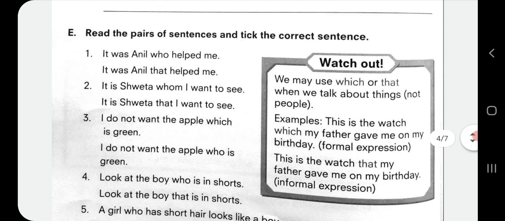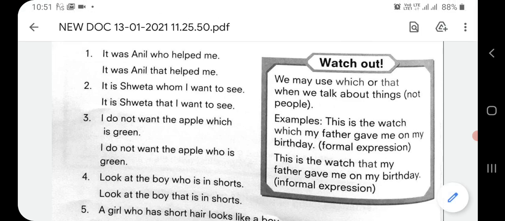So, in the first sentence, it was Anil who helped me. As we are talking about a person, we will not be using the word that. So, tick mark the first sentence in the first one. It was Anil who helped me. Second, it is Shweta whom I want to see. Again, Shweta is a girl, a person. That's why whom is the correct answer. The second one is wrong. It is Shweta that I want to see. That is a wrong sentence. So tick mark the first one in the second sentence also.